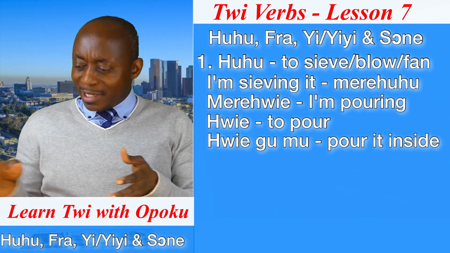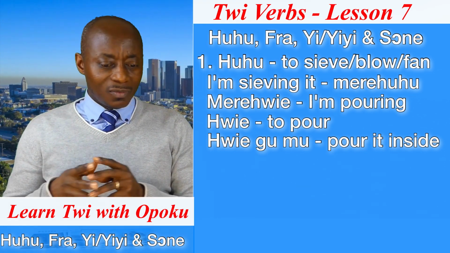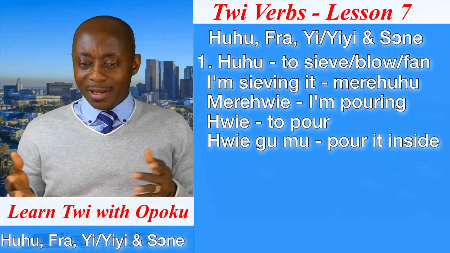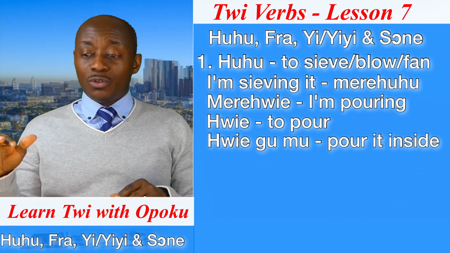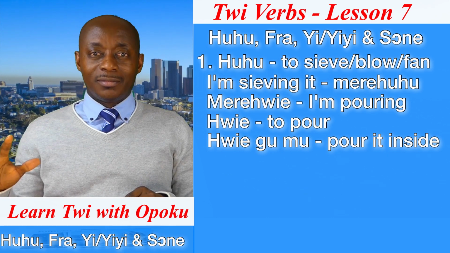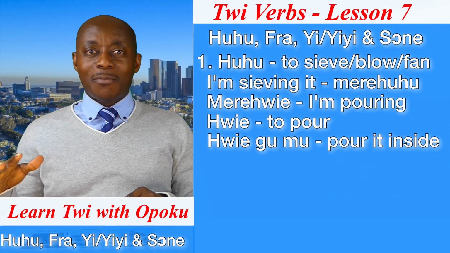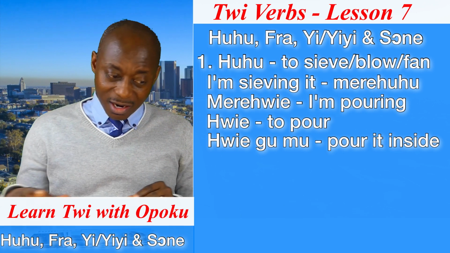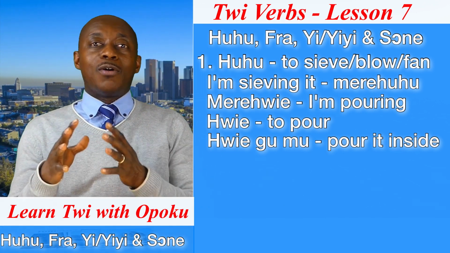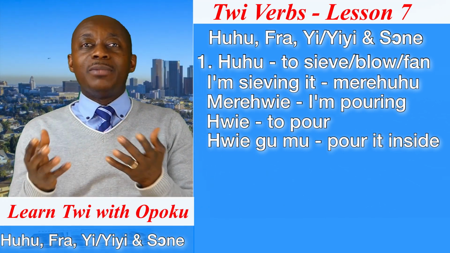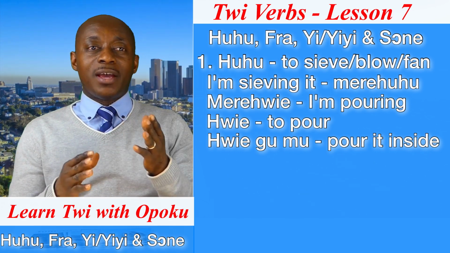Now there are some particles here. Rightfully, I have to use a duster and then make it somehow moist and then clean here. But I want to teach you the next meaning of the verb huhu.